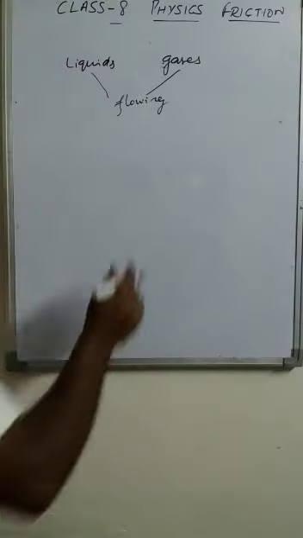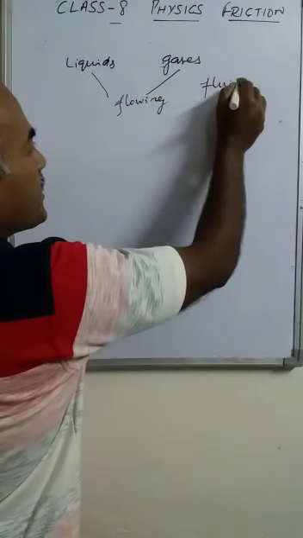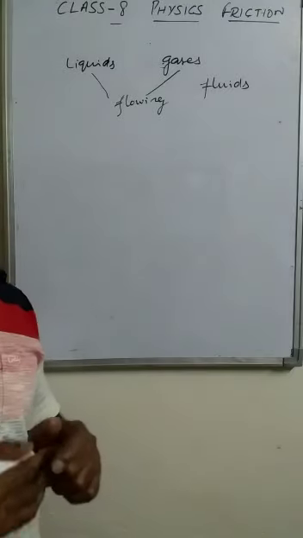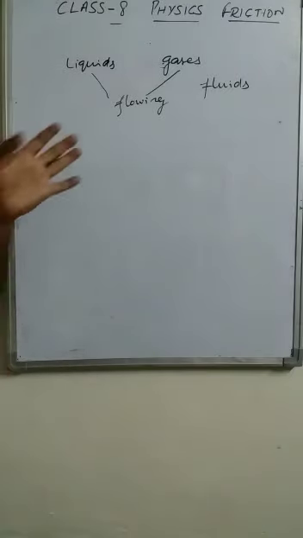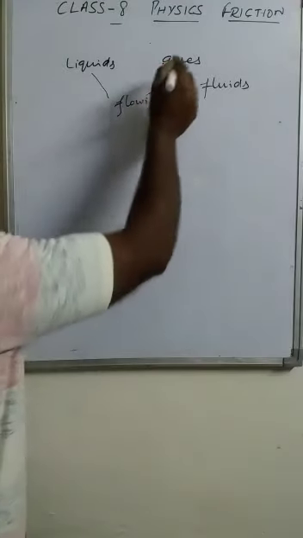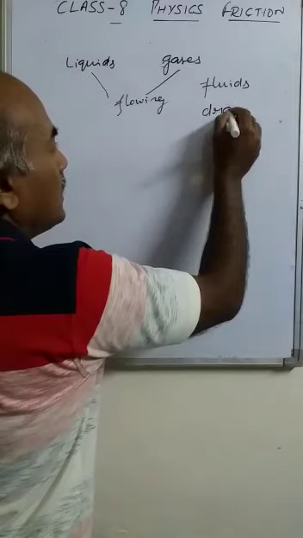That's why collectively these two substances, liquids and gases, are called fluids. Fluids, the substances which are able to flow. Liquids and gases are collectively called fluids, and these liquids and gases also provide the friction. That friction offered by the liquids and gases is known as drag.